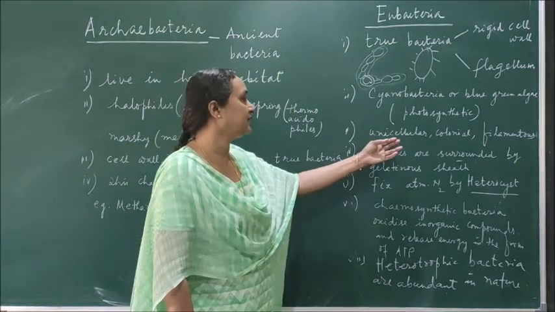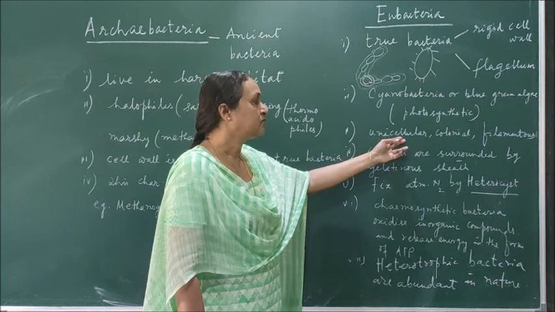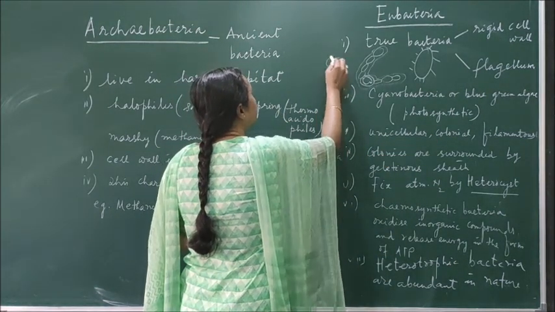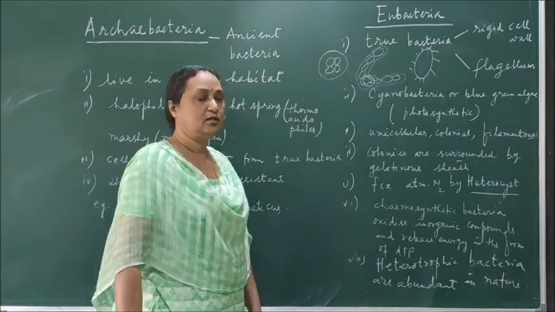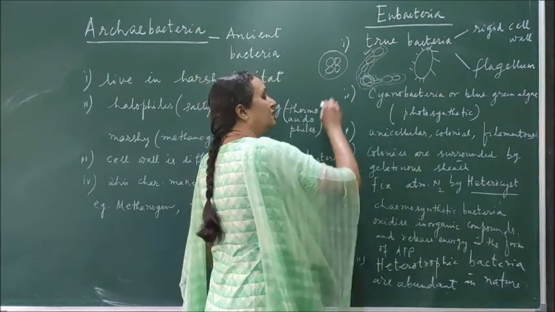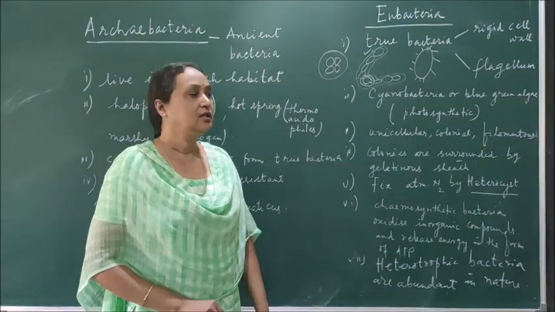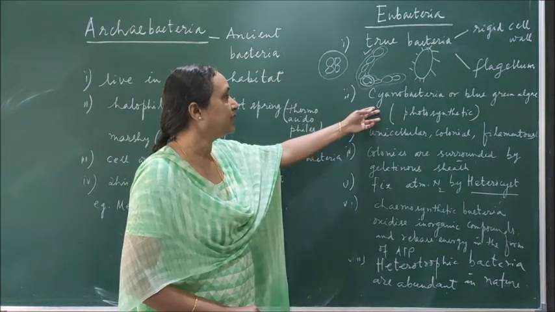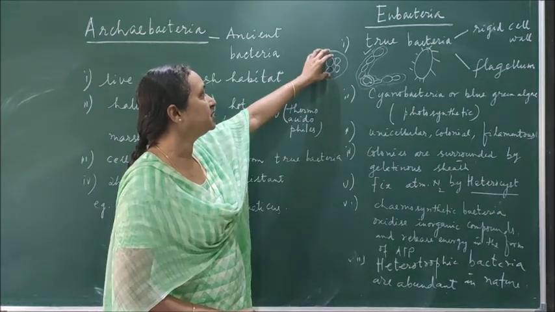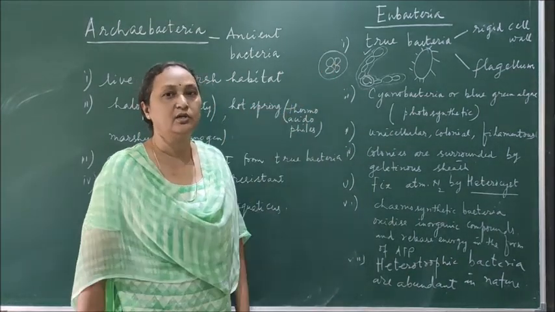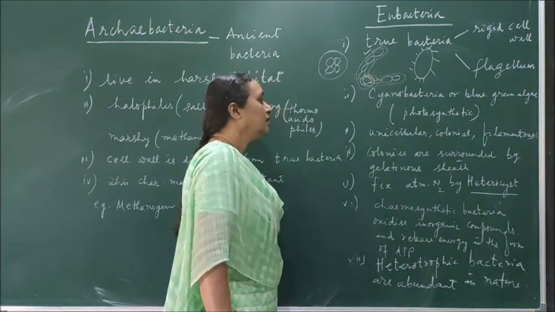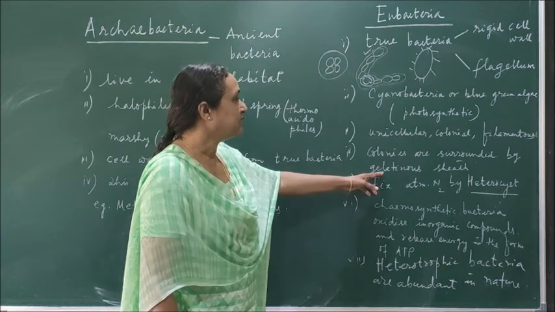Either the bacterial cell has one single cell, or colony means many cells are present together in a cover, in a sheath. So that is called colony. And filamentous, just like a filament. You have seen a spider web filament. Similarly, here also you can find blue-green algae. So either it is composed of one single cell, or a few cells aggregate together, surrounded by a common gelatinous sheath, or it is a filamentous structure.